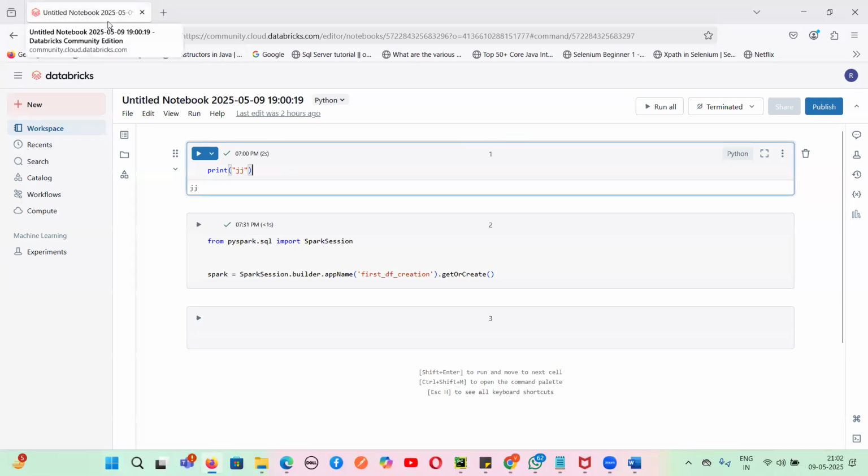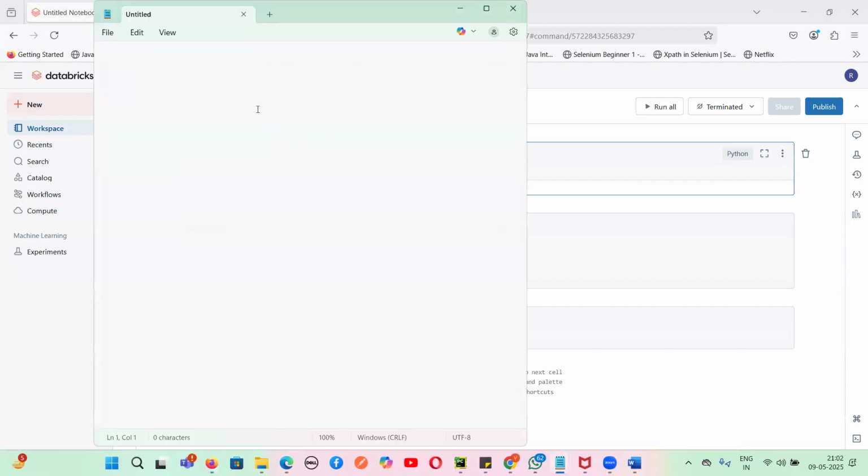This is the community version of Databricks. So here what happens guys is that you always have to create the cluster to execute any piece of code. For the community version of Databricks, we need to create the cluster again and again, because the cluster gets terminated after every 2 or 3 hours.